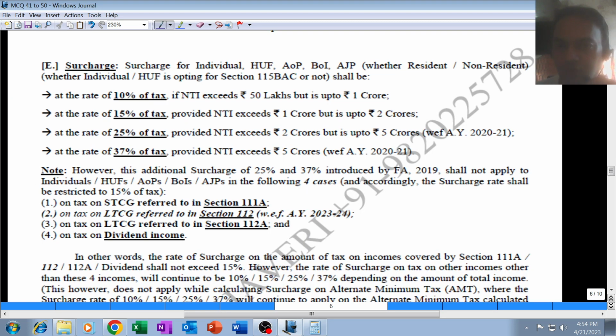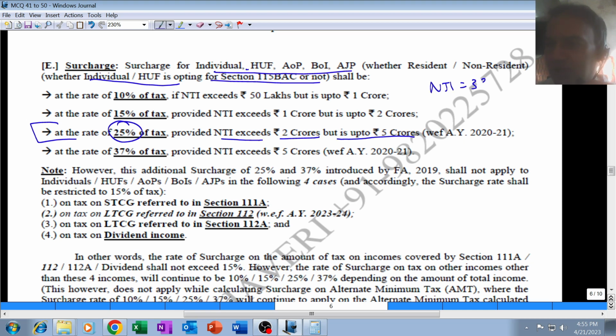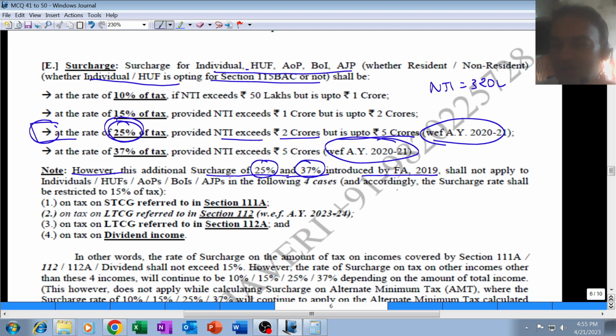Let's understand. If you recollect the provisions for surcharge, surcharge rate for individual, HUF, AOP, BOI, whether opting for 115BAC or not, will be 25% of tax provided NTI exceeds 2 crore rupees but is up to 5 crore. In our example, NTI is 3 crore 20 lakh, that is 320 lakh. It falls under this particular category, 25%. However, on this additional surcharge of 25% and 37%, which were introduced from AY 2021 by Finance Act 19, these two additional surcharge rates shall not apply for individual, HUF, AOP, BOI in following four cases, including one newly introduced from current year.